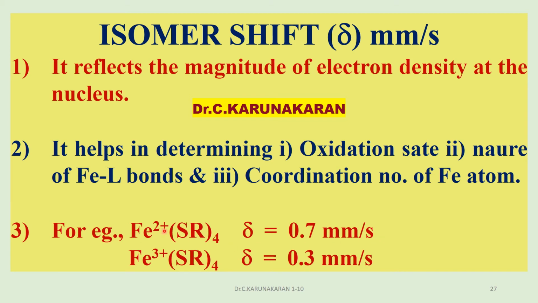In the case of Fe2+, the isomer shift value is 0.7 millimeter per second, whereas in the case of Fe3+, the isomer shift value is 0.3 millimeter per second. So, from the isomer shift value, the oxidation state of the iron complex is determined.